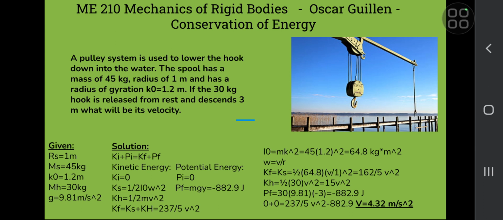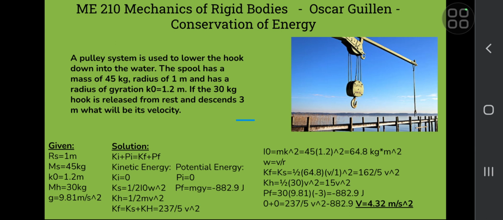And then we can also use the equation for kinetic energy, but for the hook, and we use 1/2 times mass times velocity squared. And this would give us our final kinetic energy when added together. So we would just simply plug in the information we have now for Ks,